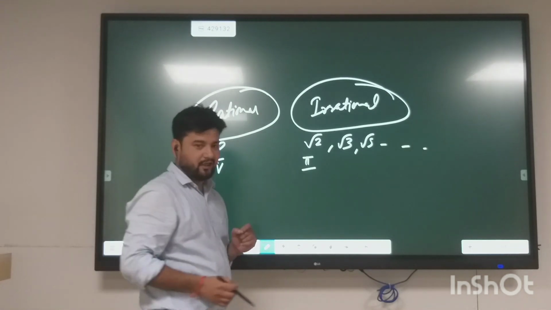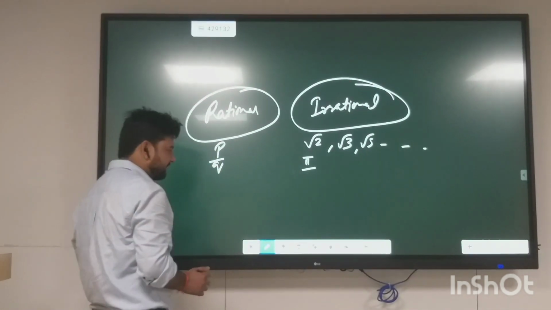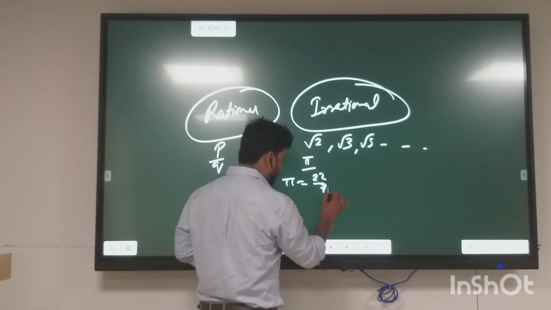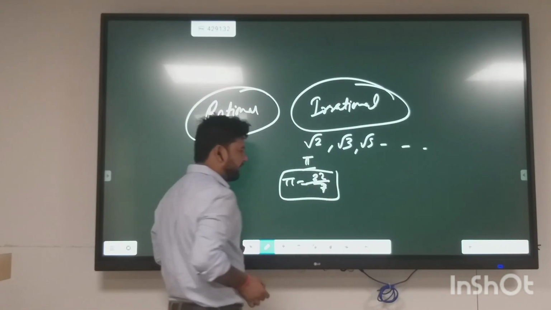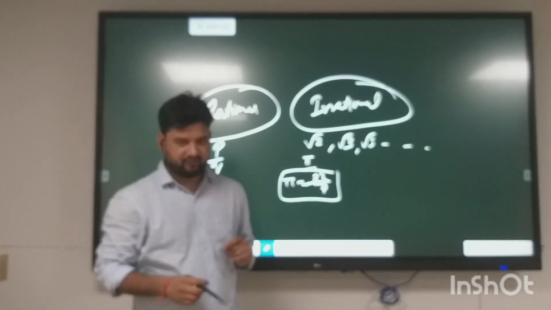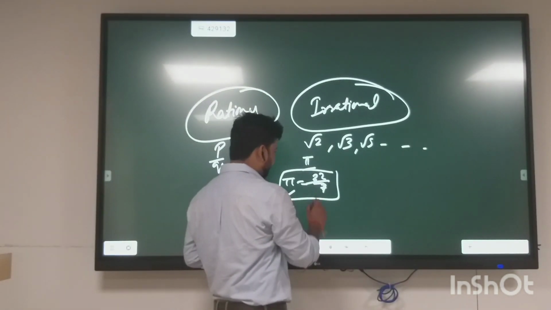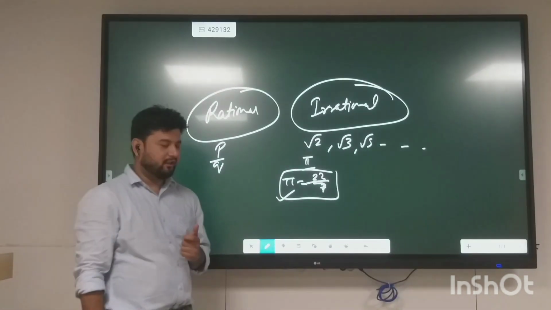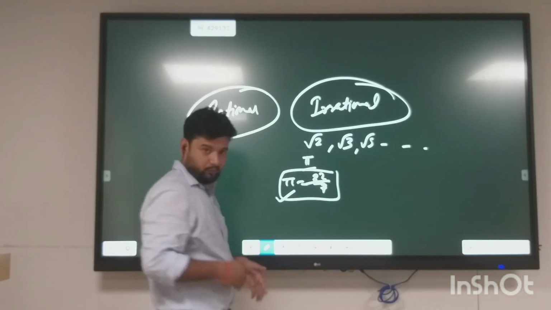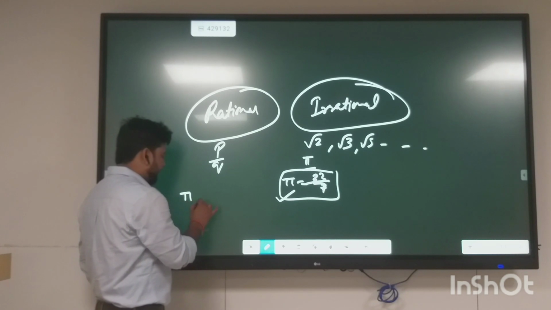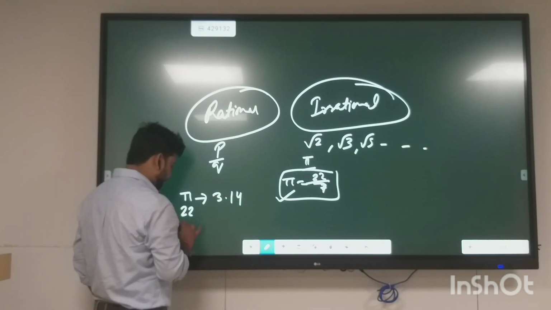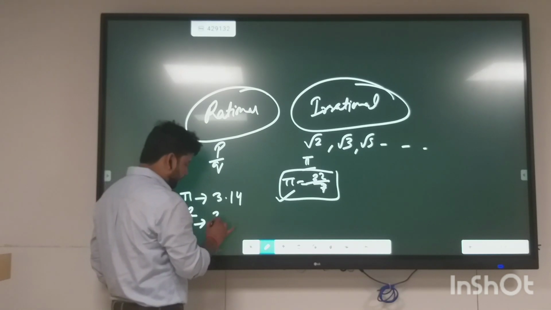One more thing, and it is very important: the value of pi is taken as 22 upon 7. So can you tell me, is it rational or irrational? Let me tell you, pi is irrational, 22 upon 7 is rational. How? Because the value of pi is 3.14159, and the value of 22 upon 7 is 3.14.